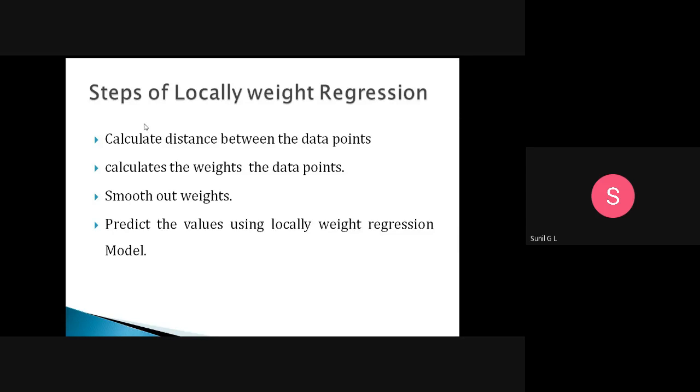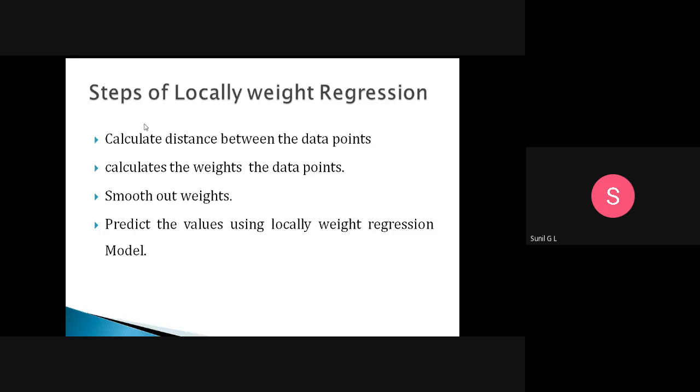Then smooth out the weights, by giving higher weights to closer data points and lesser weights to farther data points. Finally, predict the values using the locally weighted regression model.